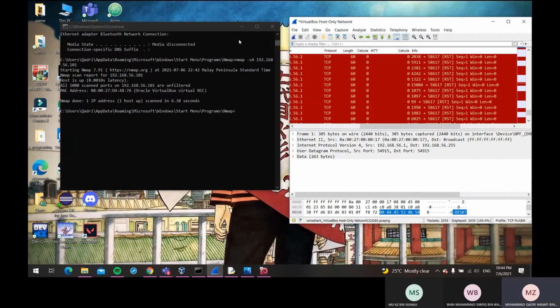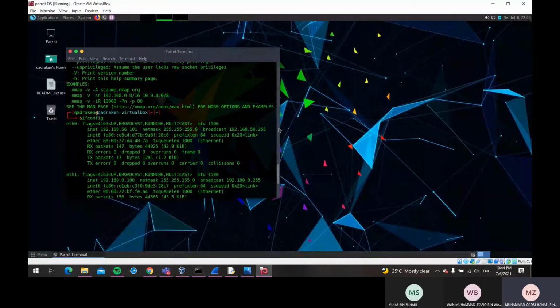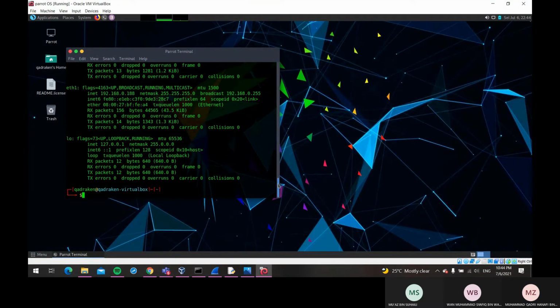Okay, next we will show what happens if the system is behind a firewall. I will open our Parrot OS and I will run the same command as before but using sudo because it needs root privilege.